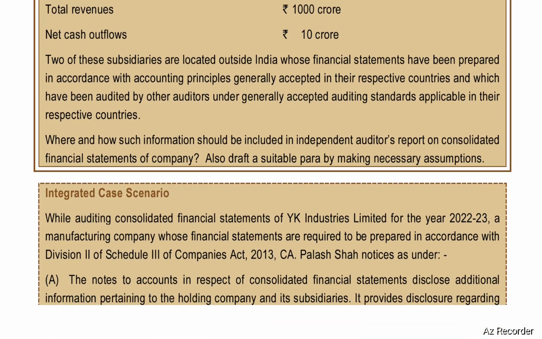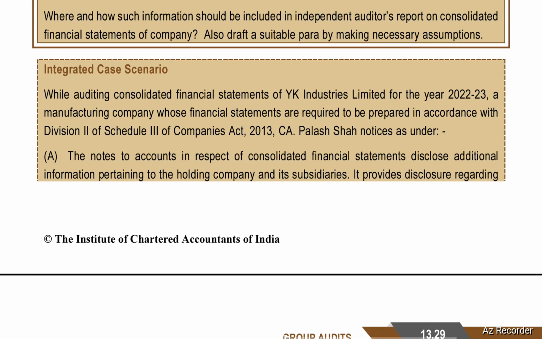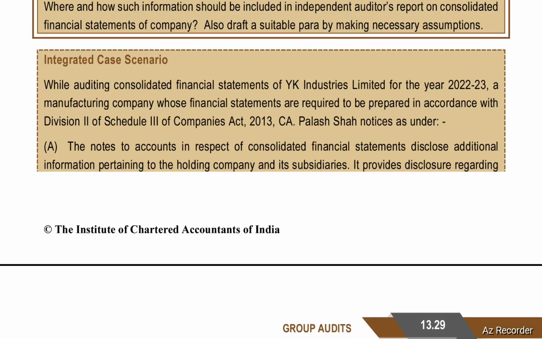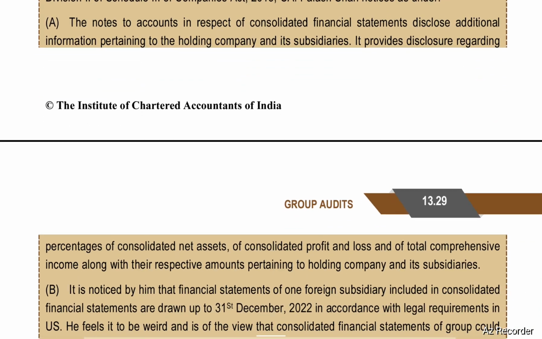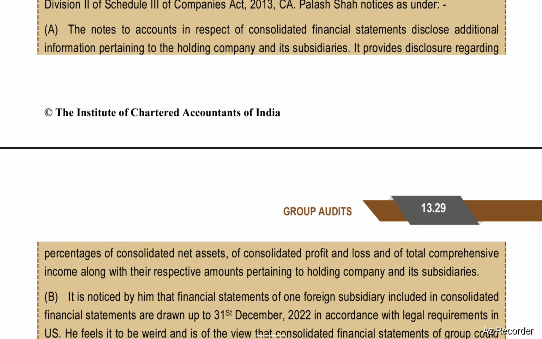Integrated case scenario. While auditing consolidated financial statements of YK Industries Limited for the year 22-23, a manufacturing company whose financial statements are required to be prepared in accordance with Division 2 of Schedule 3 of Companies Act 2013, CA P notices that the notes to accounts in respect of consolidated financial statements disclose additional information pertaining to the holding company and its subsidiary.